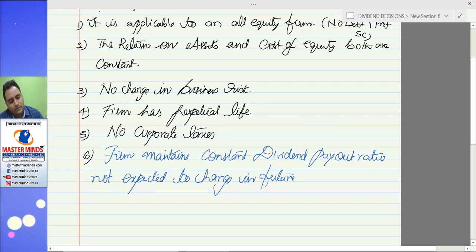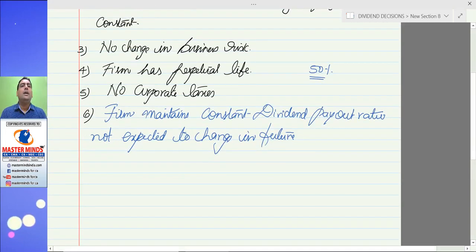That means if you have the practice of paying 50% of earnings as dividend, this 50% will be maintained forever. In the current year earnings, 50% will be distributed. In the next year earnings, 50% will be distributed. In the past, earnings was distributed at 50%. So this practice of paying 50% dividend will continue forever. And we don't have any intention to increase the level of dividends.